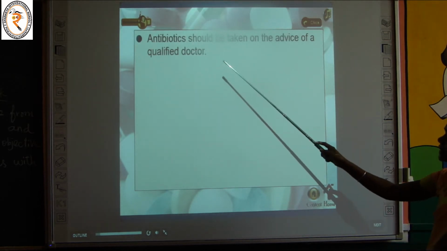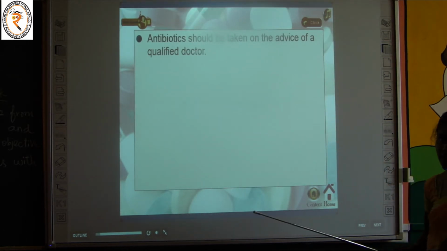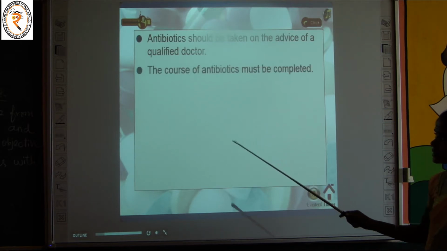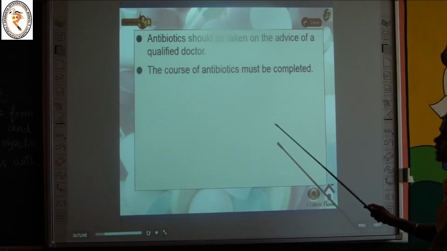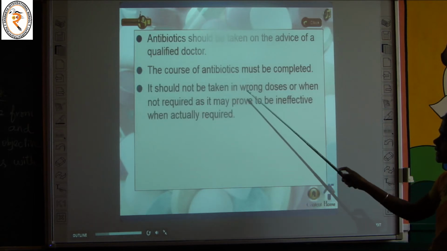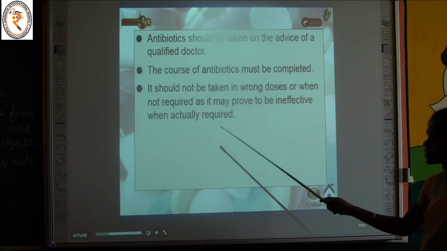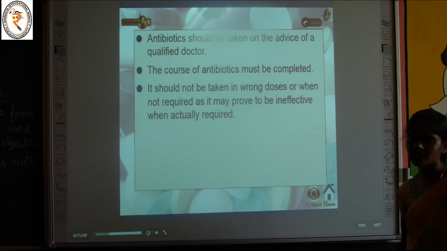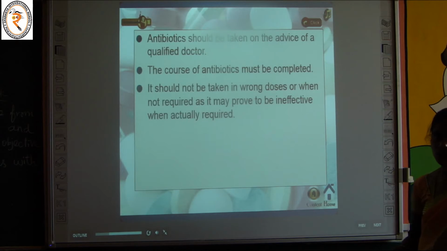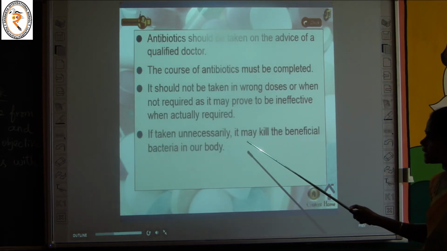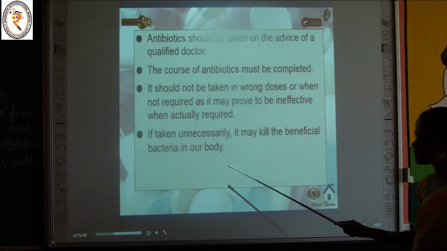Antibiotics should be taken on the advice of a qualified doctor. We cannot take antibiotics without a prescription written by the doctor. The course of antibiotics must be completed. It should not be taken in wrong doses, as it may prove to be ineffective when actually needed. If we take too many antibiotics, it can cause side effects. So without a medical prescription, you cannot take antibiotics. If taken unnecessarily, they may kill the beneficial bacteria in our body.